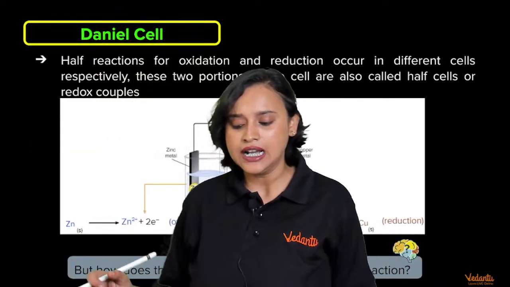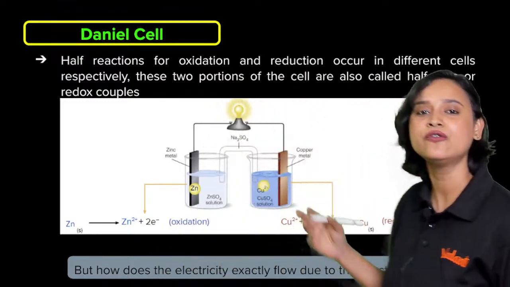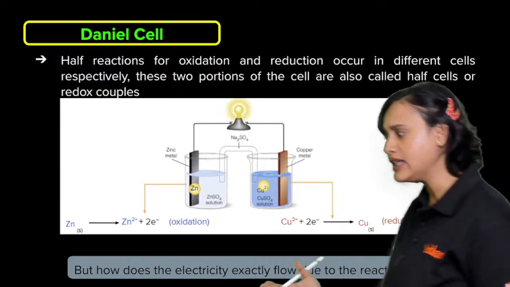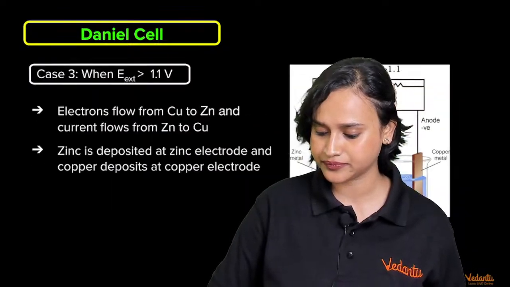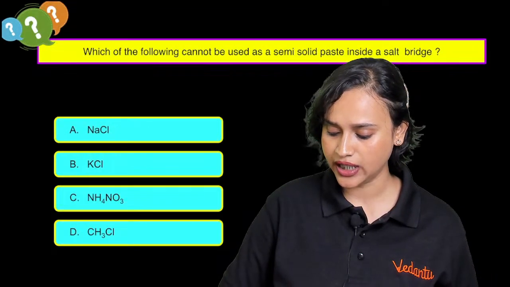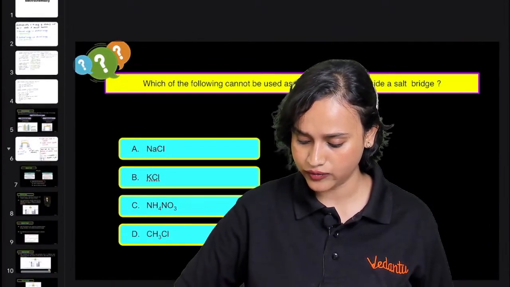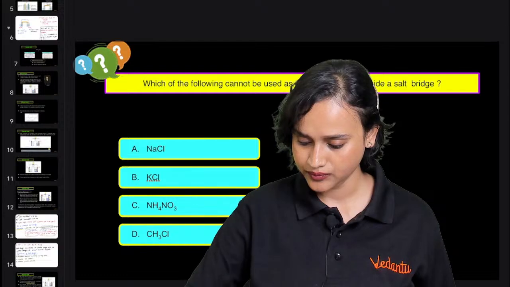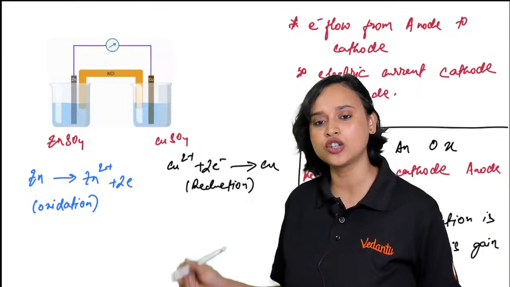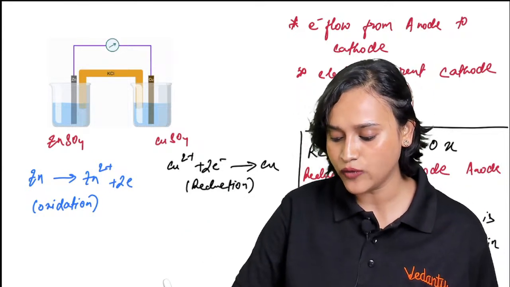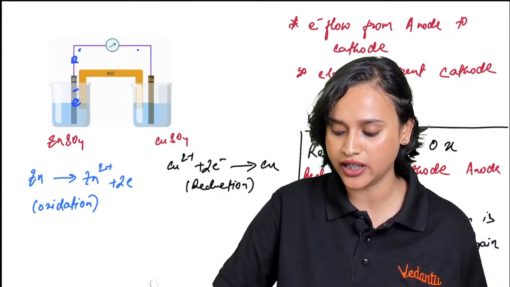All right, yes, but the question is, how does the electricity exactly flow? So guys, all this time, do you remember I showed you here what will happen? Why is it moving forward? I wanted to move backward. Yeah. So here, my dear students, if we take a look at it, tell me something. After some time, what will happen? Electrons will be here, isn't it? After some time, electrons will be here, and here.